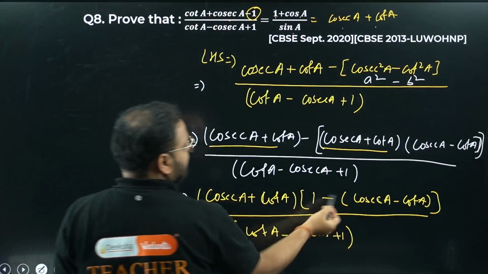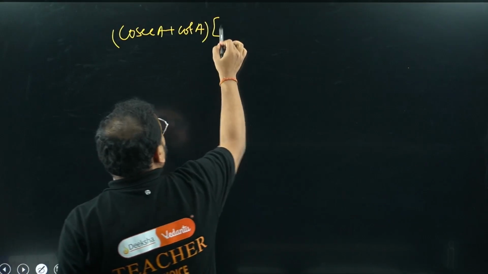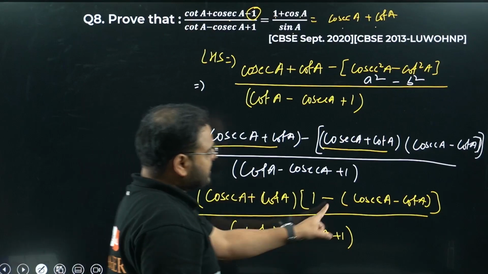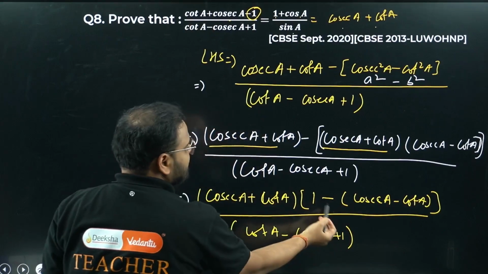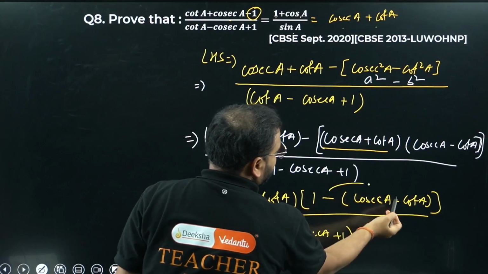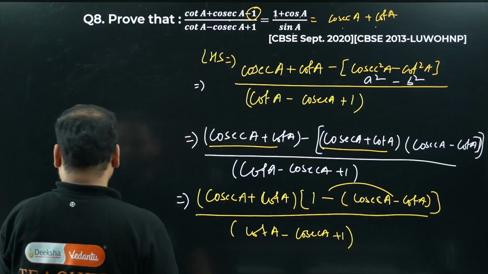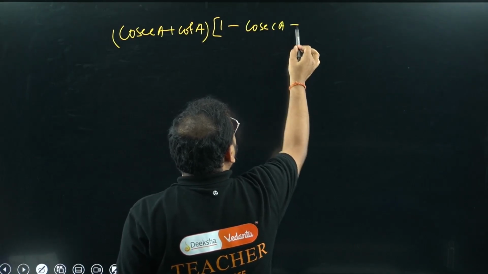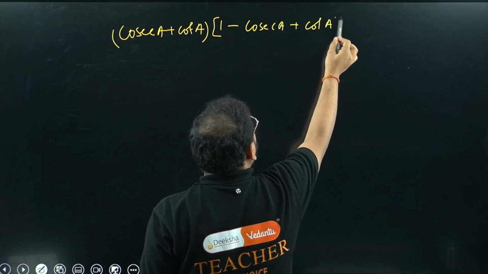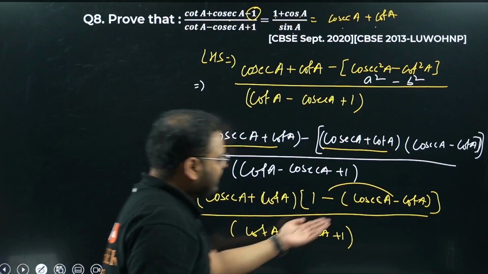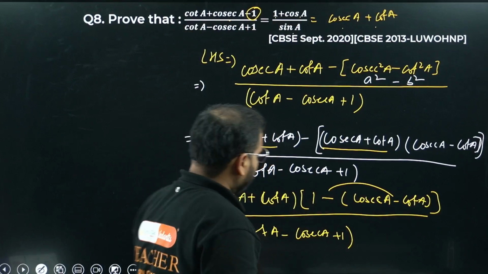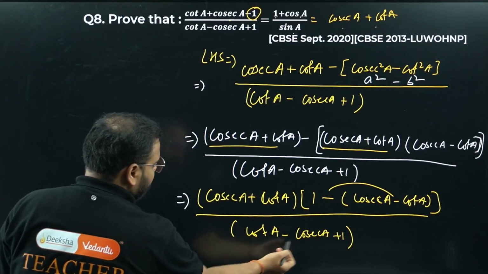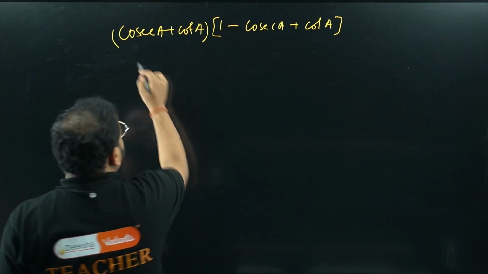Expanding the bracket now, this minus sign: 1 minus. Cosec becomes negative and cot becomes positive, because minus of this will become negative and minus and minus will become positive. So minus cosec A plus cot A. Denominator, same thing, cot A minus cosec A plus 1.